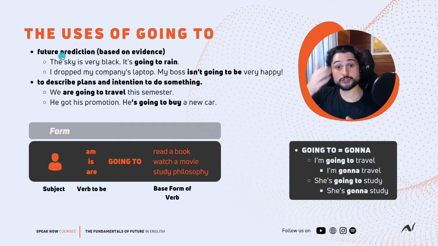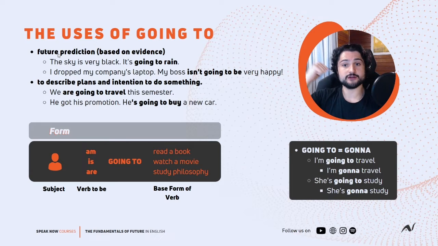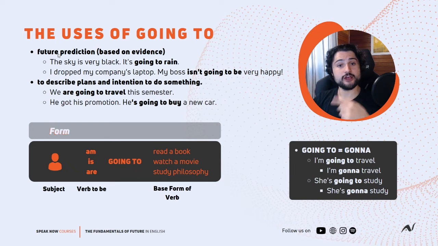The uses of going to. First one, guys, is for future prediction, but differently from what we have seen with will, that will is a prediction for the future without evidence. Going to is this prediction based on evidence.